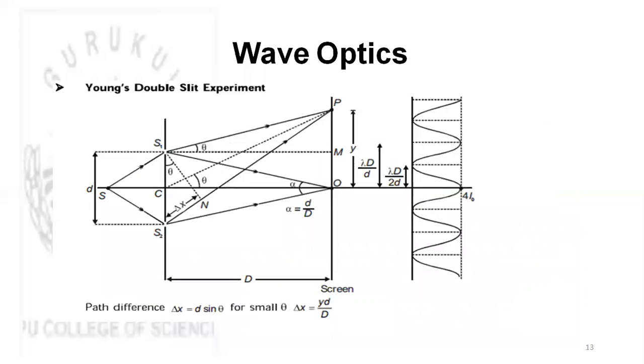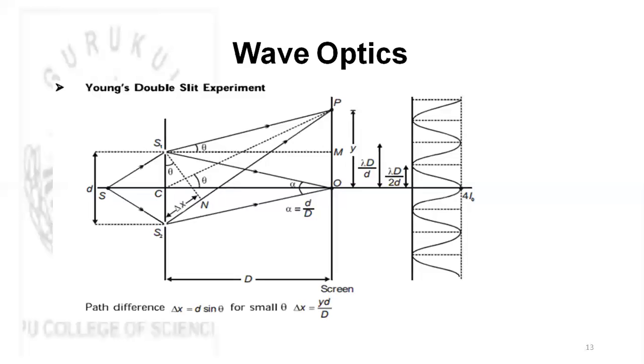Now, Young's double slit experiment. Here you will have two slits S1 and S2. The distance between them will be D. You have a point source S. Now at point O, you will find that there will be the brightest spot, and then at point P, a bright or dark spot will have conditions which will be defined there, and we try to define it accordingly.